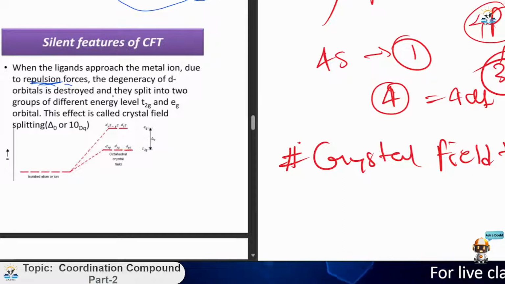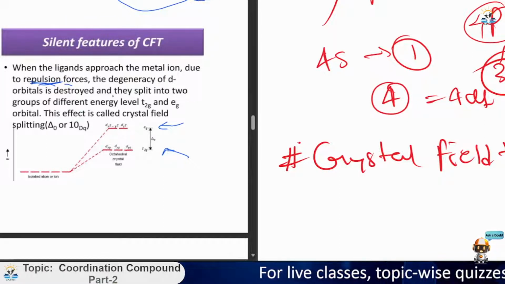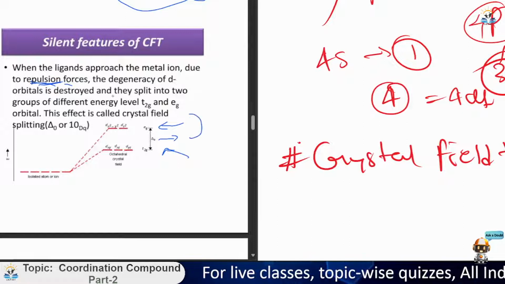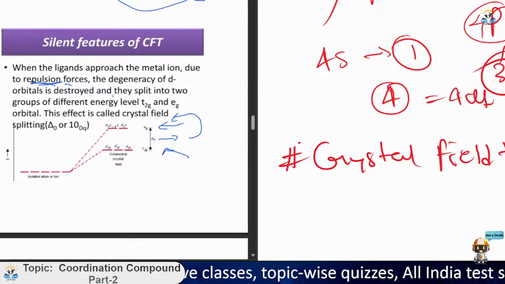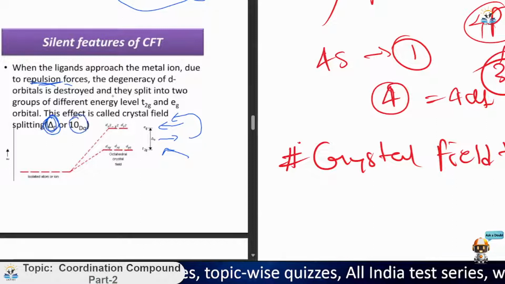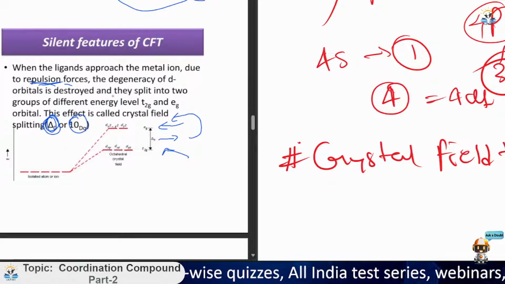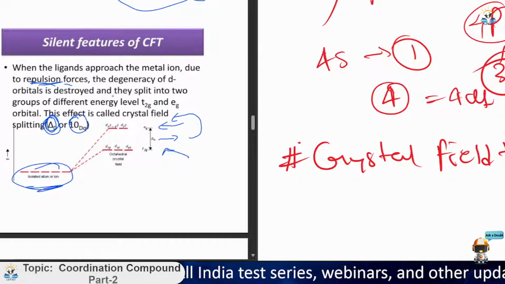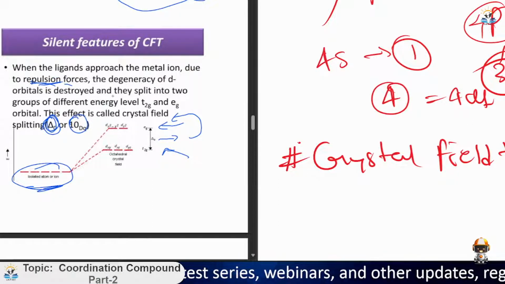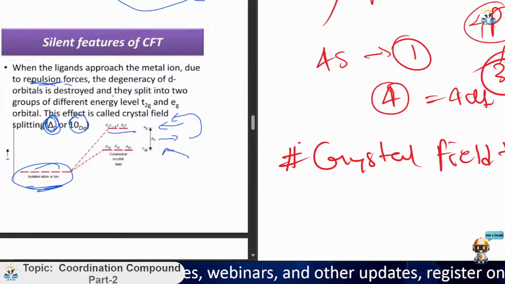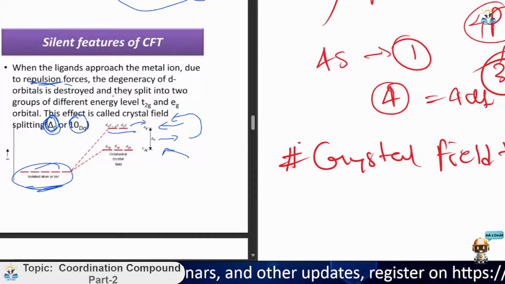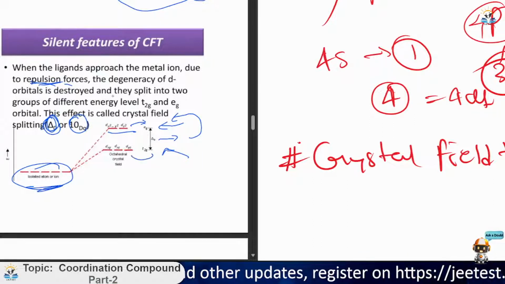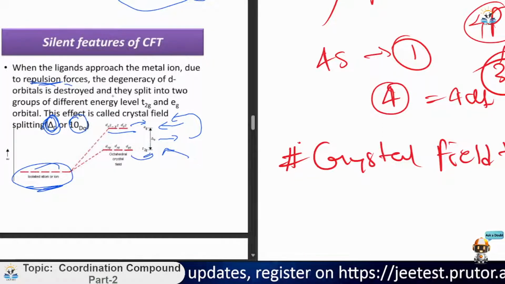The first is the Eg energy level and the second is the T2g energy level, and the difference between these two energy levels is known as delta naught, the crystal field splitting energy, which we measure by Dq. For the isolated atom or ion, it is in its initial state, but when it comes into the crystal field, it splits. The dx square minus y square and dz square will be part of Eg, and dxy, dyz, dxz are T2g. So T2g is the lower energy and Eg is the higher energy, you can see.